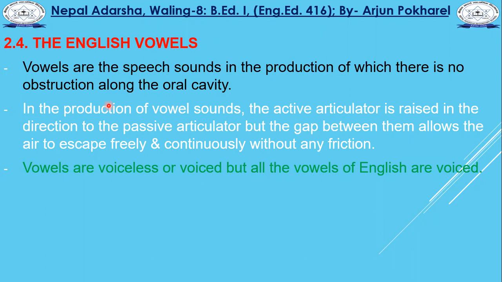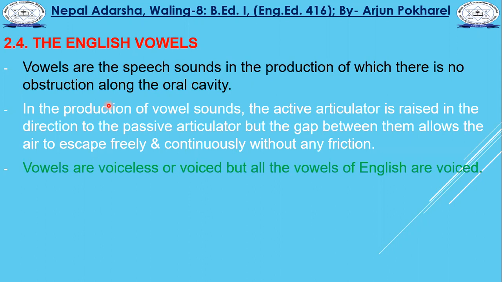Voiced means that in the production of English vowels, the vocal cords come together and the air goes out by making friction in the vocal cords. That's why they are voiced sounds.